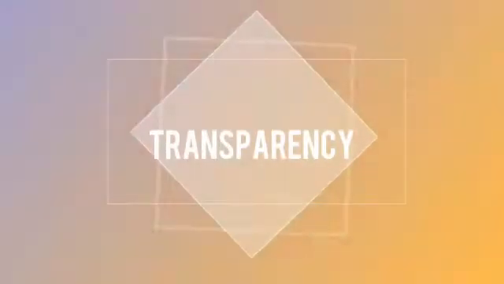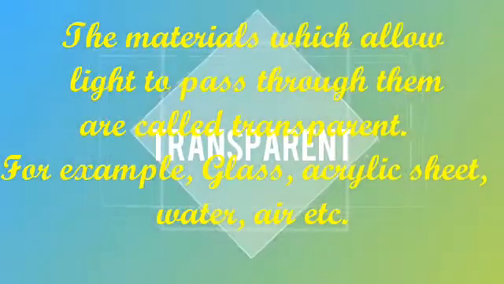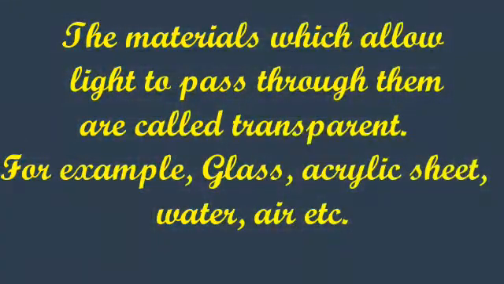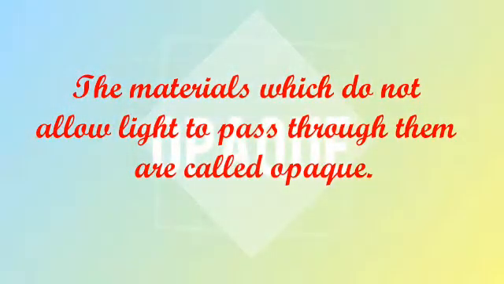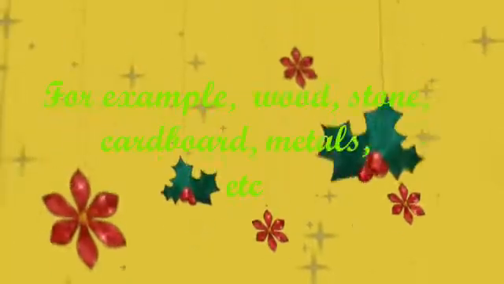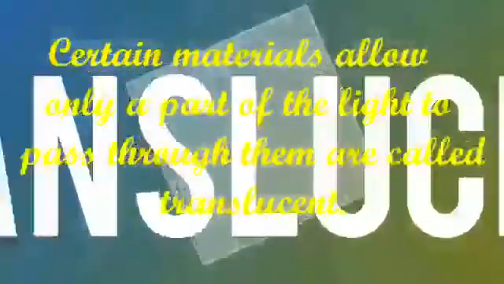Next, transparency. The materials which allow light to pass through them are called transparent. For example, glass, acrylic sheet, water and air, etc. The materials which do not allow light to pass through them are called opaque. For example, wood, stone, cardboard, metal, etc.